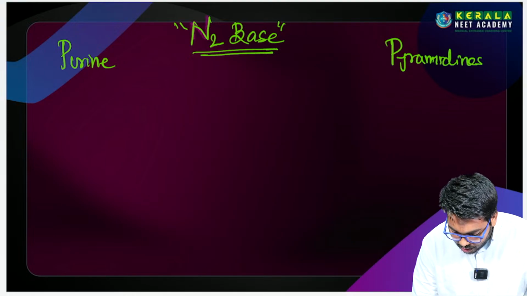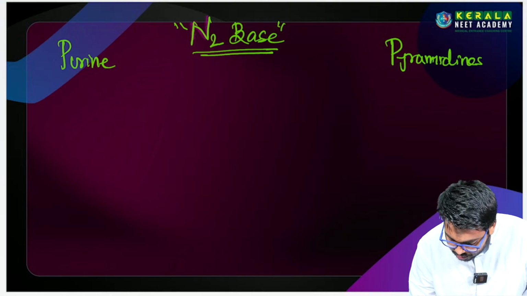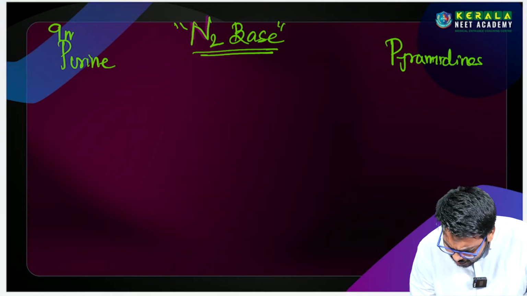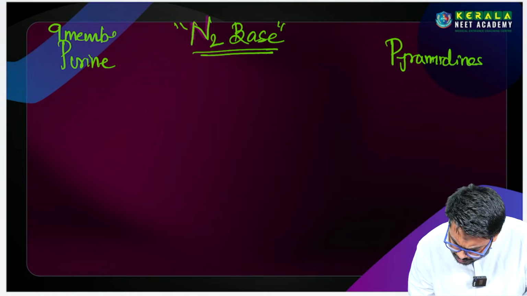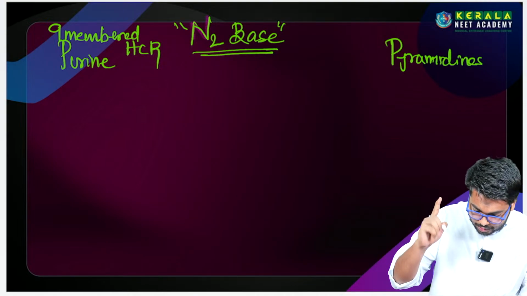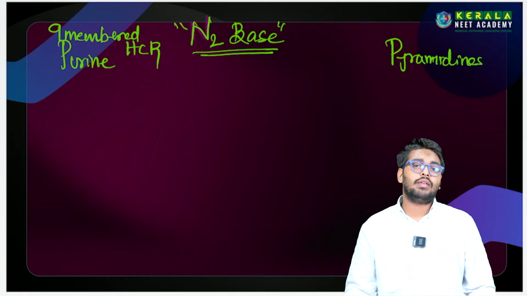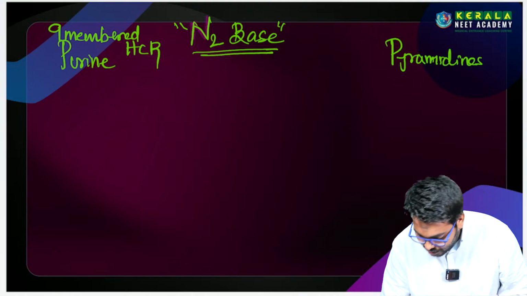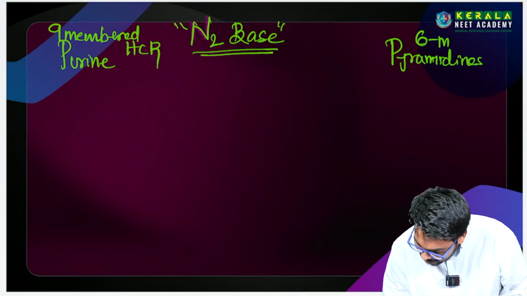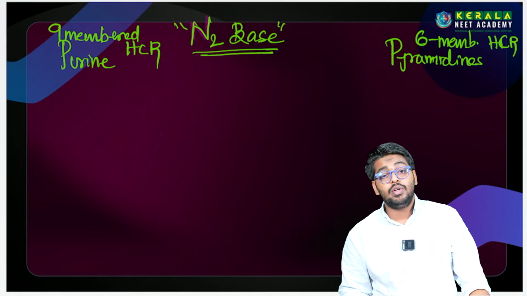The purines are, literally we can say, made up of a 9-membered heterocyclic ring. The 9-membered heterocyclic ring is the nitrogen base. The purine is a 9-membered heterocyclic ring. Whereas the pyrimidines are made up of a 6-membered heterocyclic ring.